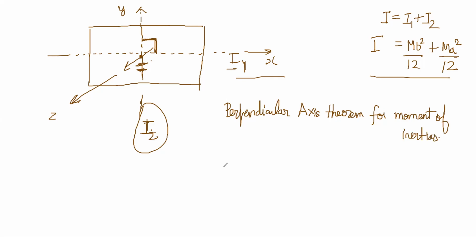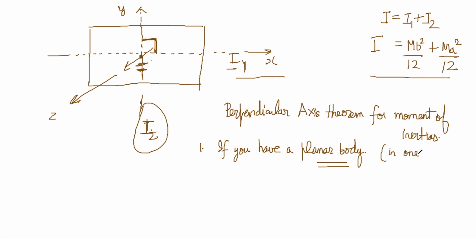The theorem says that if you have a planar body, the body should be in the same plane, in one plane. It is not true for 3D bodies, okay? It's only true for 2D bodies like plates and all, right?